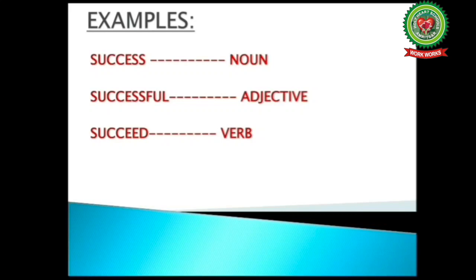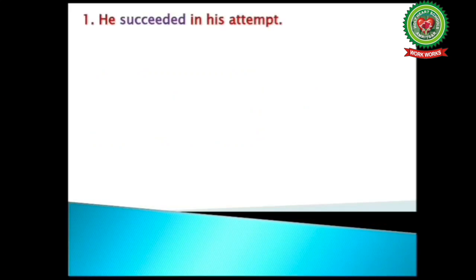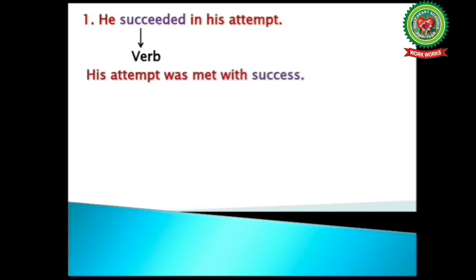So let's take example. He succeeded in his attempt. So here students, the word succeeded is a verb. Next, his attempt was met with success. So here you can see the word success is used as a noun.